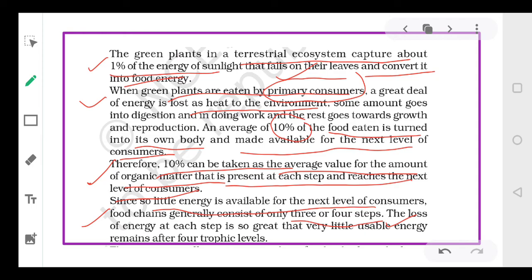So अगर किसी food chain में ज़्यादा members हैं तो last member को बहुत कम energy मिलेगी as per the 10% law. Okay dear students? As per the 10% law, only 10% of the energy will be available.